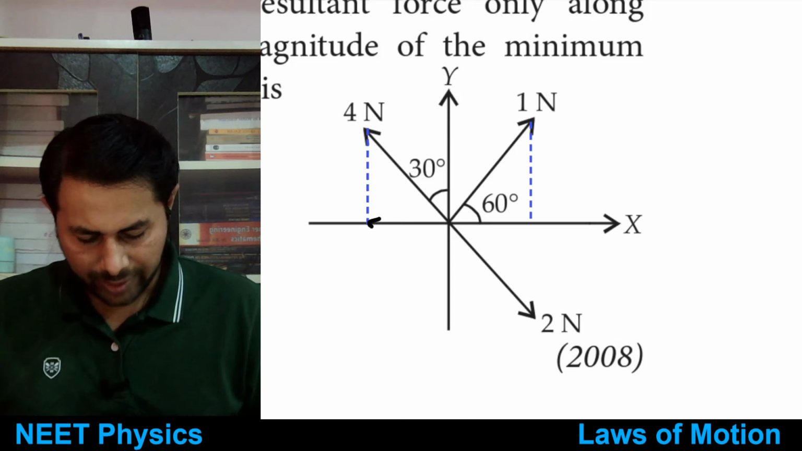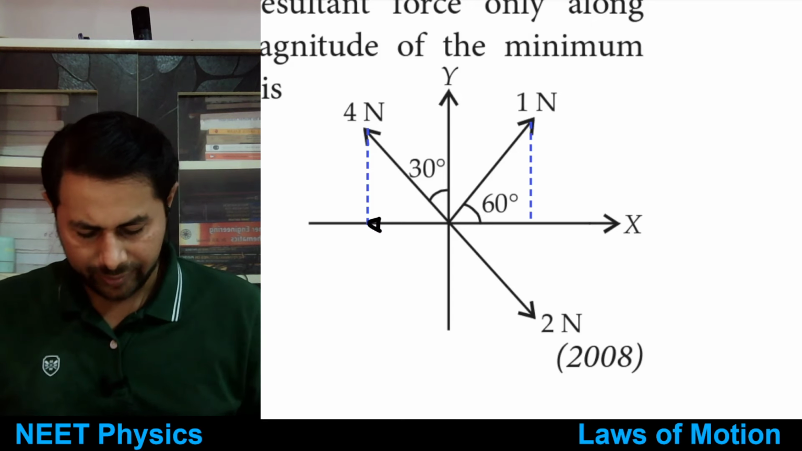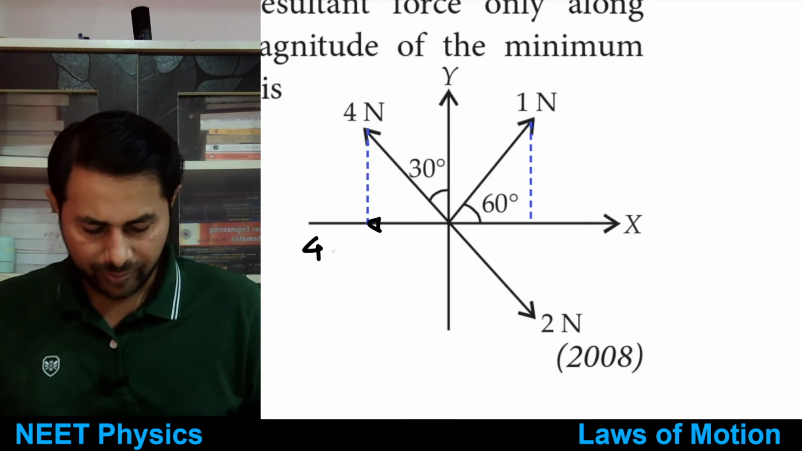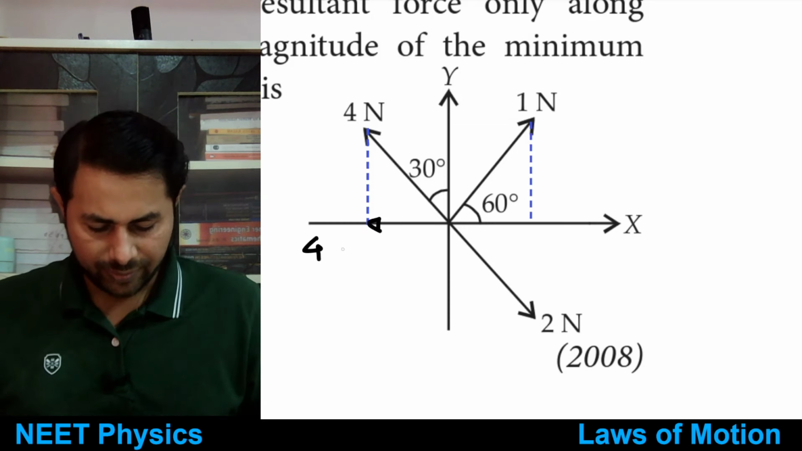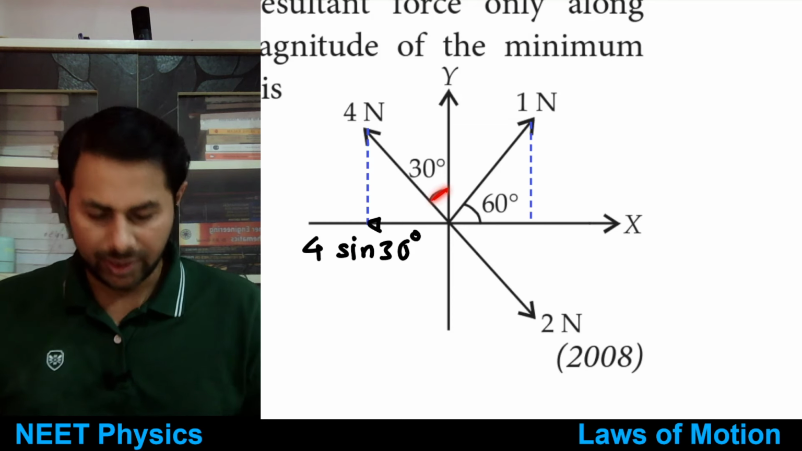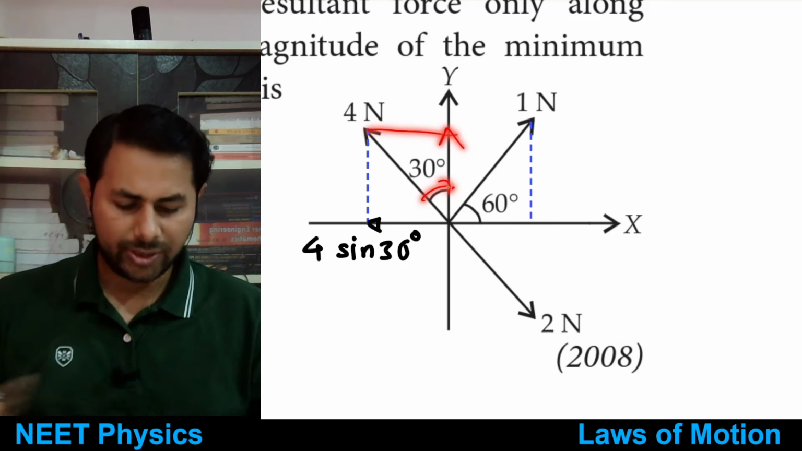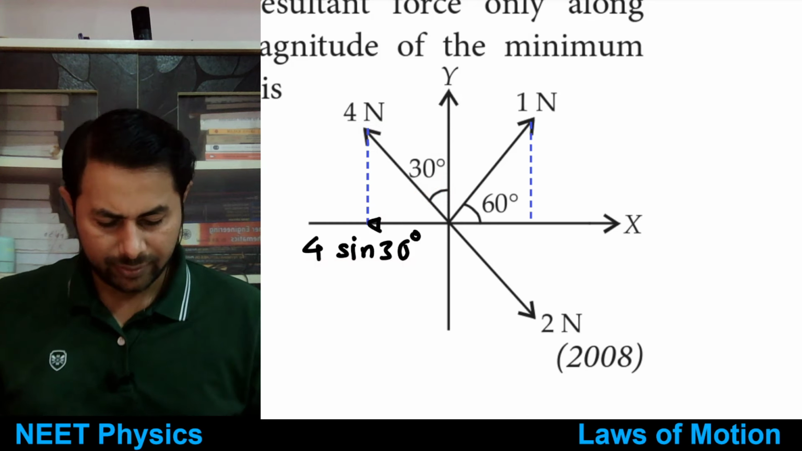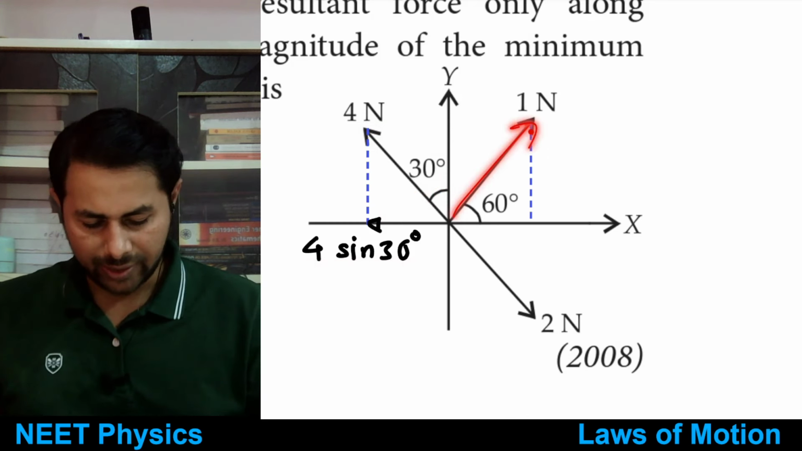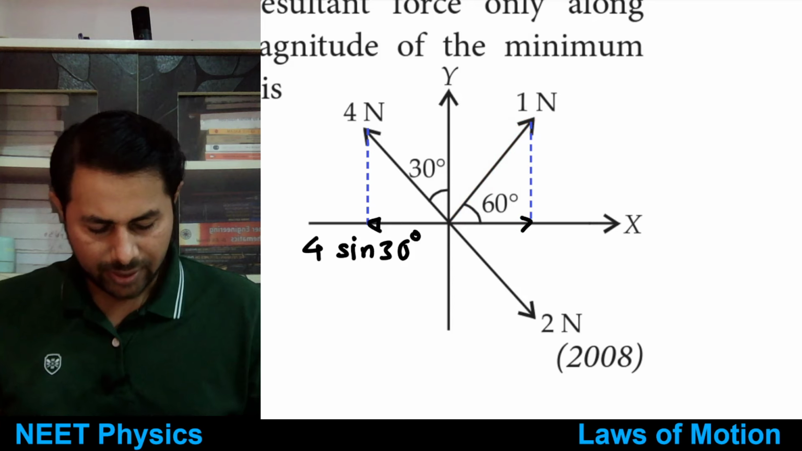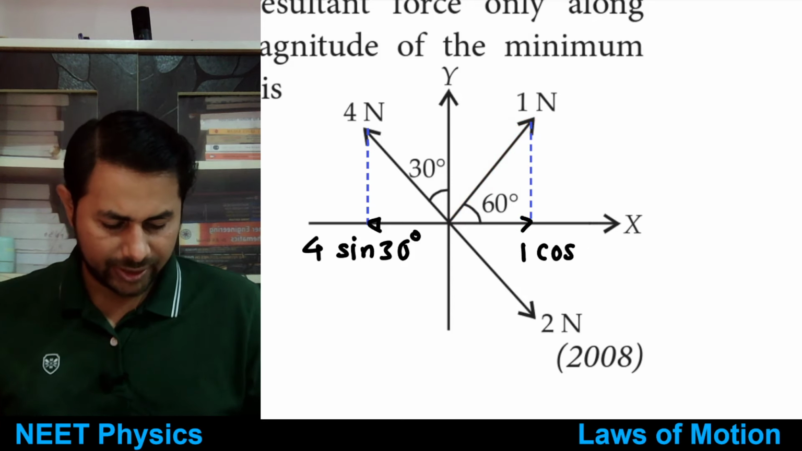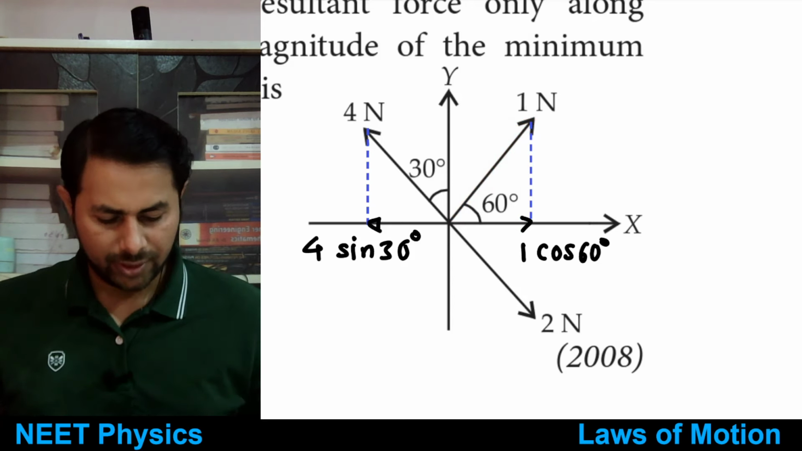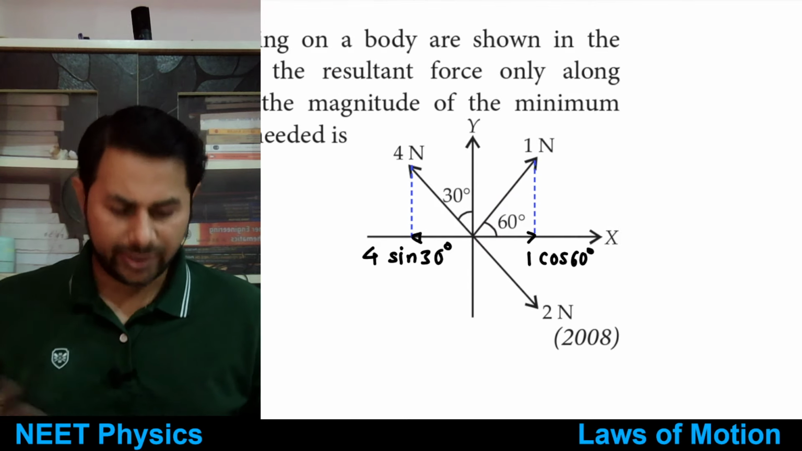So the x component of this one would be 4 sine of 30, right? This is 30 degrees. So if I want component through the angle, it will be cos component. Away from angle is a sine component. So it is 4 sine 30, and component of this one in this direction is 1 cos of 60, right? So cos 60 is also half.